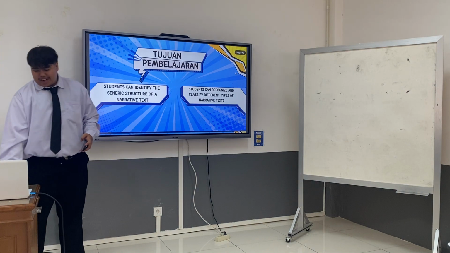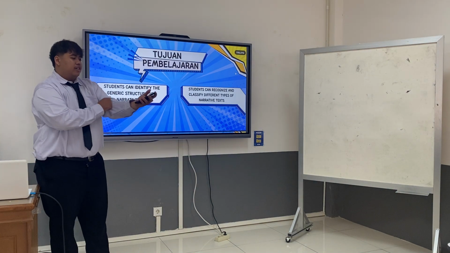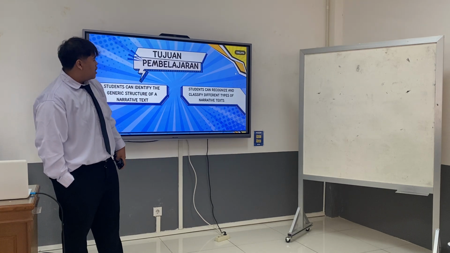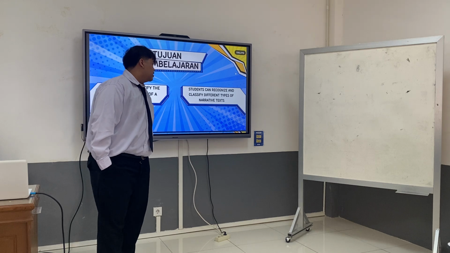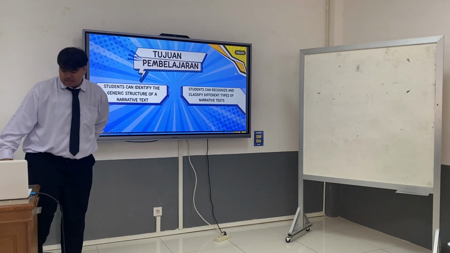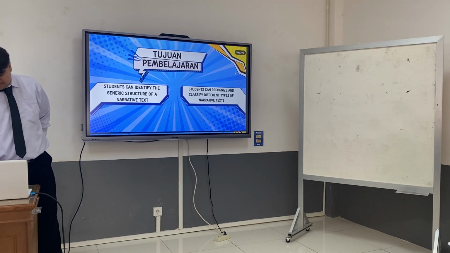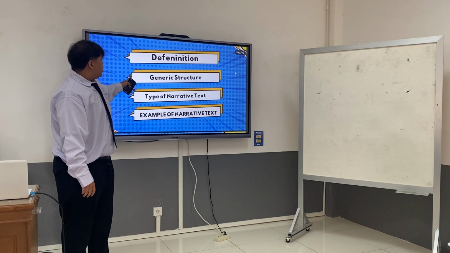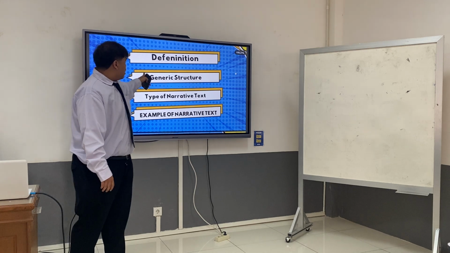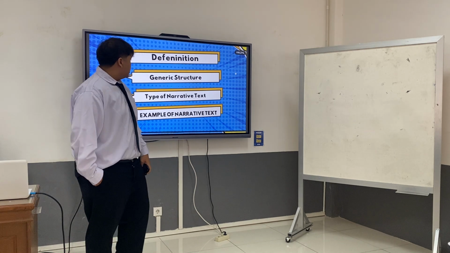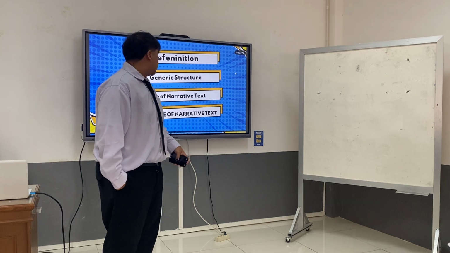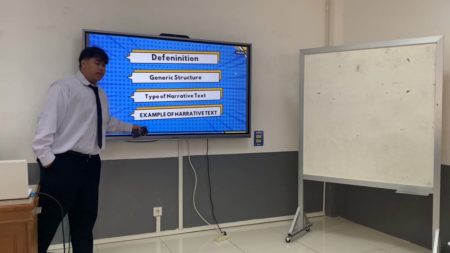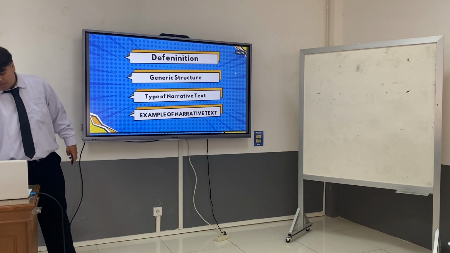So, tujuan pembelajaran. After this meeting, you can identify the generic structure of narrative text, and you guys can recognize and classify different types of narrative text. And we're gonna learn three things. I have the table of contents right here. The first one is definition. The second one is generic structure, and the third one is types of narrative text. And I'm also gonna give you guys an example of narrative text. So we start with the first one.